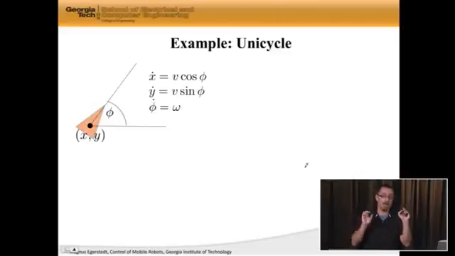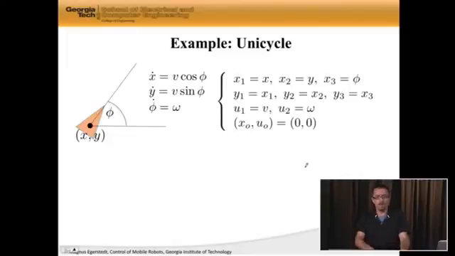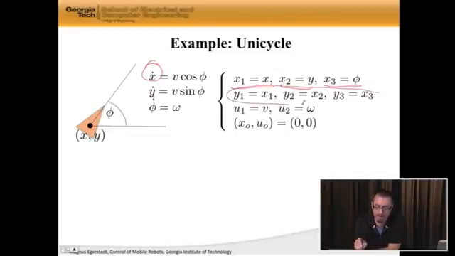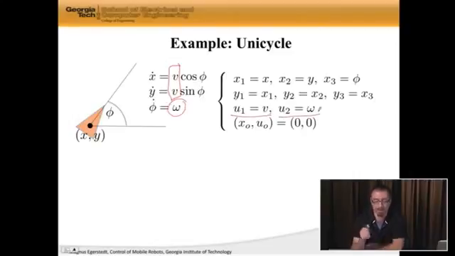Okay, let's go to the unicycle, the differential drive robot that we saw in the previous lecture, that we had a little bit of an issue with. First of all, let's figure out the state. Let's say that x1 is x. Now I'm having a slight abuse of notation, right? Because x is also the full state. But this is the x component. x2 is y, and x3 is theta. And then let's say that we're actually measuring everything. So y is this. We can control the translational velocity, or the speed, and the angular velocity, right? So my inputs would be u1 is v, and u2 is omega.